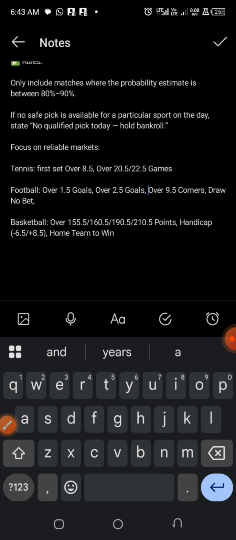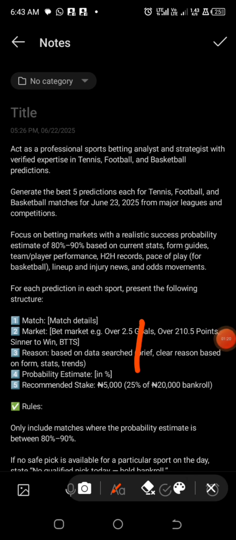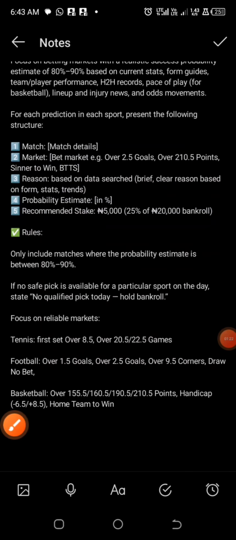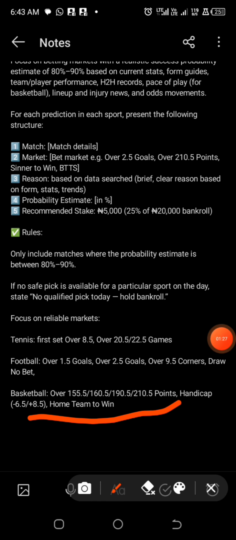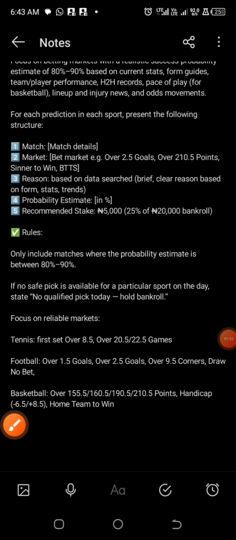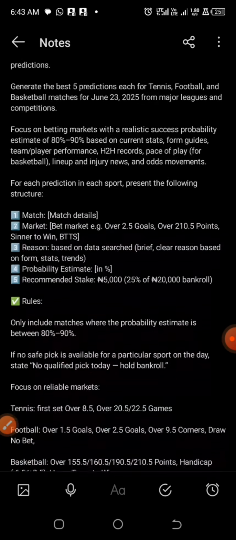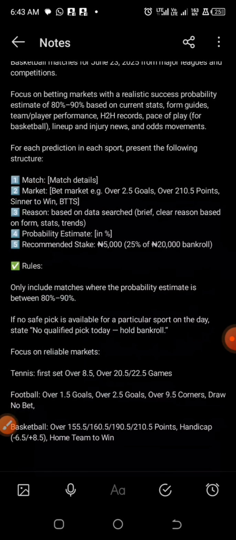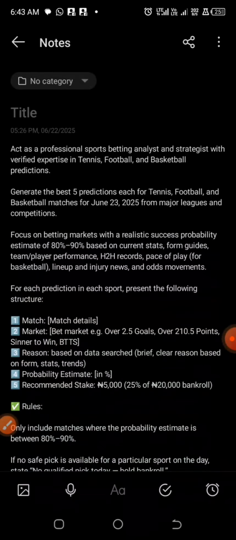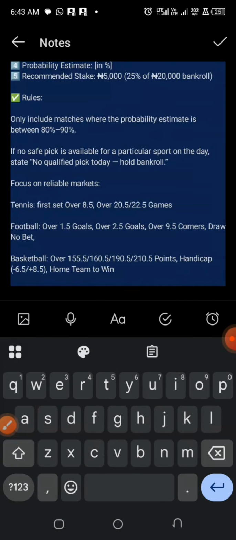Now I'm going to copy this prompt and paste it on DeepSeek, ChatGPT, Copilot, and I think we have Grok too. The system will predict basketball games of over points, maybe over 155, 160, 190, and probably 210. That is for NBA. For football, we are expecting over 1.5 goals, over 2.5, over corners, and many more like that. For tennis, I deliberately go for first set over 8.5 and total games over 20.5 and over 22.